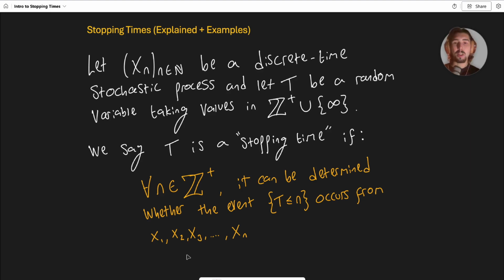Here's another one. Let's say that the Xi's, X1, X2, X3, each of those takes the value 1 with probability p, and 0 with probability 1 minus p. A stopping time could be: stop the process when you get two 1s in a row for the first time. Fine, it's a stopping time. Stop when this happens. That's all they are. When you see this, stop.